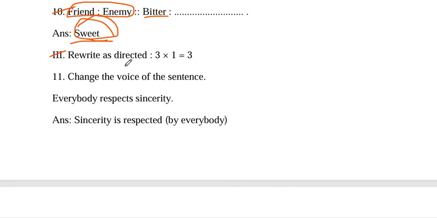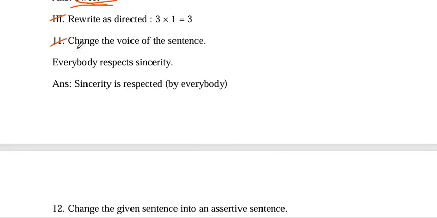So next, rewrite as directed. Question number 11. Change the voice of the sentence.